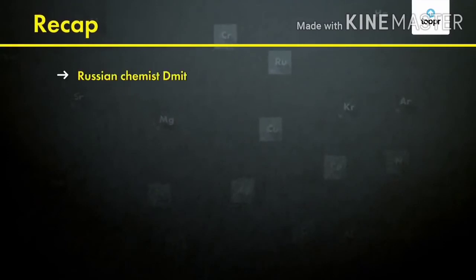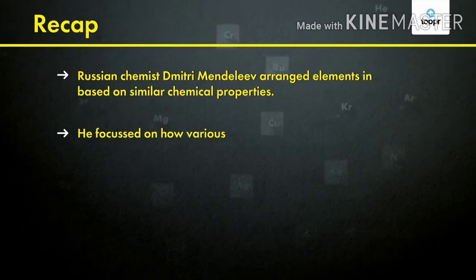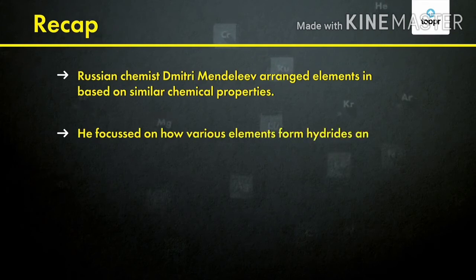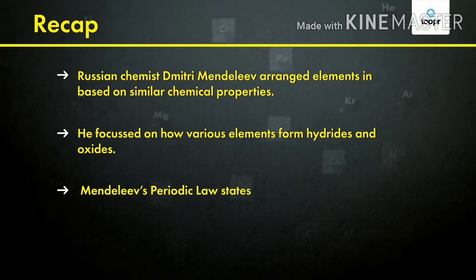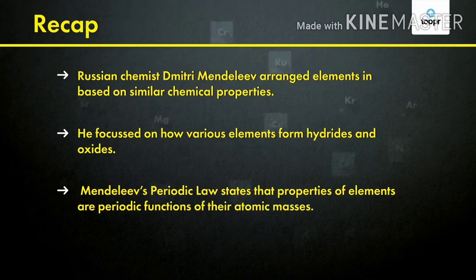But for now, let's recap what we've learned. Russian chemist Dmitry Mendeleev arranged elements on the basis of similar chemical properties. He focused on how various elements form hydrides and oxides. Mendeleev's periodic law states that properties of elements are periodic functions of their atomic masses.